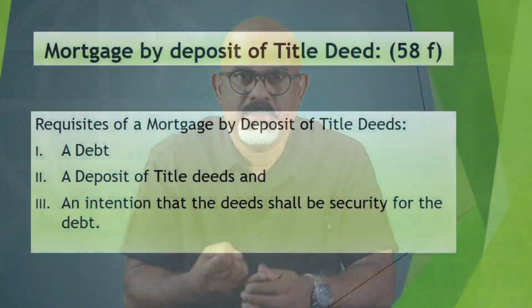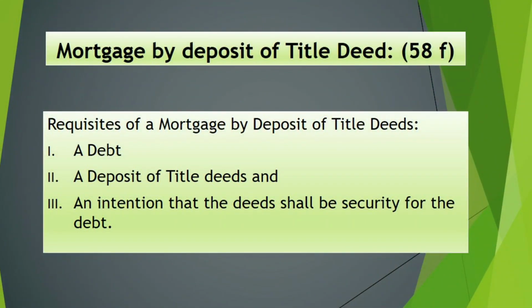So we will check what are the requisites for creating a valid mortgage by deposit of title deed, equitable mortgage. There are mainly three requisites. First one, debt. There should be a debt. The debt can be an existing debt or a future debt. The second point is deposit of title deeds. Original title documents are to be deposited. You cannot create a valid mortgage by deposit of title deed by accepting photocopies of the title deed.